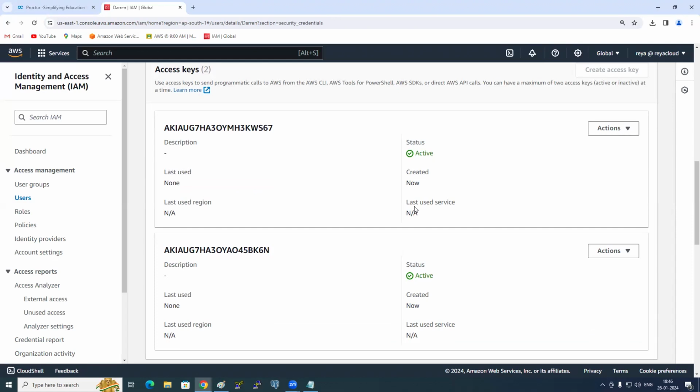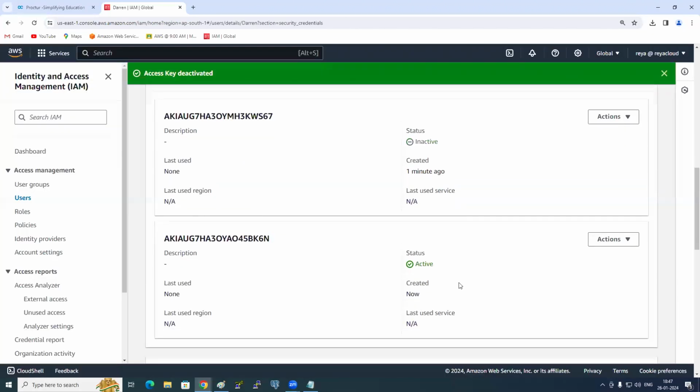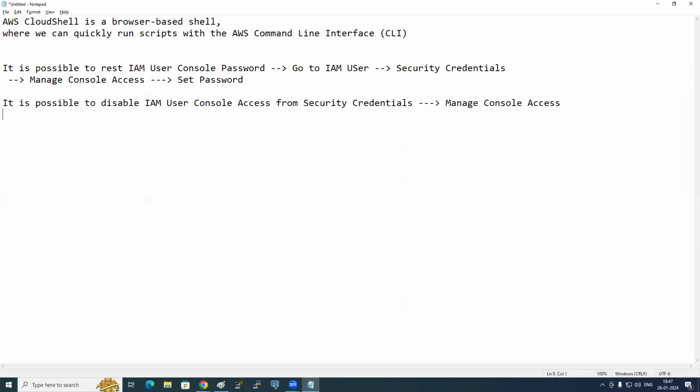Deactivate. Programmatic access is nothing but keys. You simply go and deactivate. Simple. Is it possible to disable the programmatic access? Write down: it is possible to disable IAM user programmatic access.